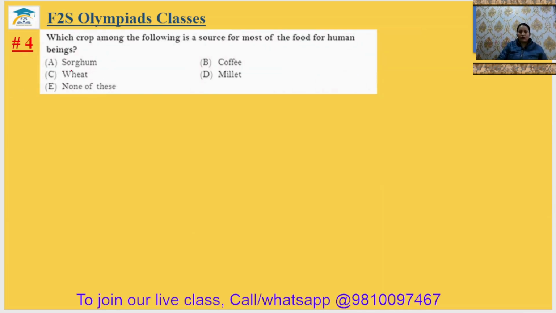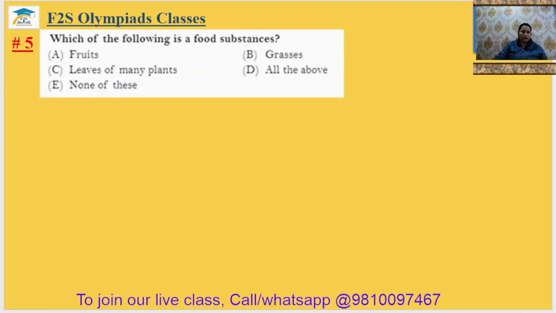Question number 4. Which crop among the following is a source for most of the food for human beings? So everywhere humans eat wheat. Okay, and wheat is present everywhere. So that's why C will be the answer. Question number 5. Which of the following is a food substance? Fruits are a food substance. Yes. Grasses are also a food substance for animals. Leaves of many plants are all food substances. So we can take all the parts as food substances. The fifth answer will be option D.